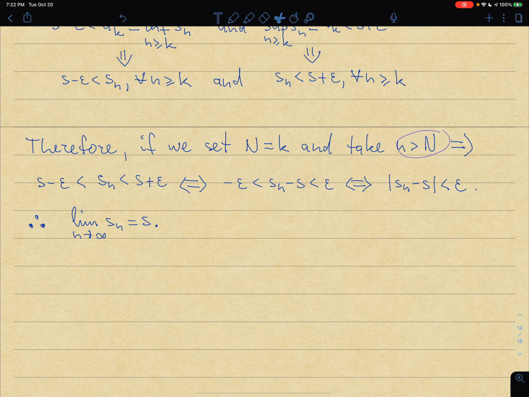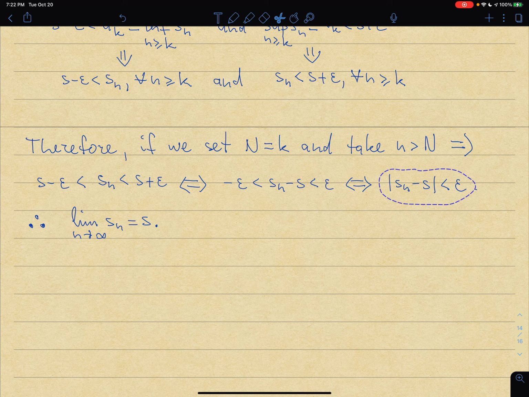So if n is greater than N, then this chain of inequalities holds. But saying S minus epsilon less than Sn less than S plus epsilon is the same thing as saying this if I subtract S from all three sides. And this is an alternative way of writing that the absolute value of Sn minus S is less than epsilon.